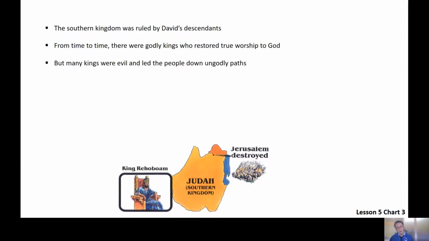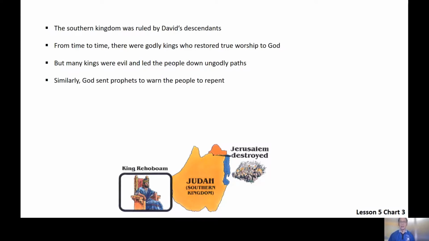But again, there were also evil kings, kings that led the people down ungodly paths, in a similar way to the Northern Kingdom, kings who decided to engage in worship of other gods and all kinds of ungodly practices.